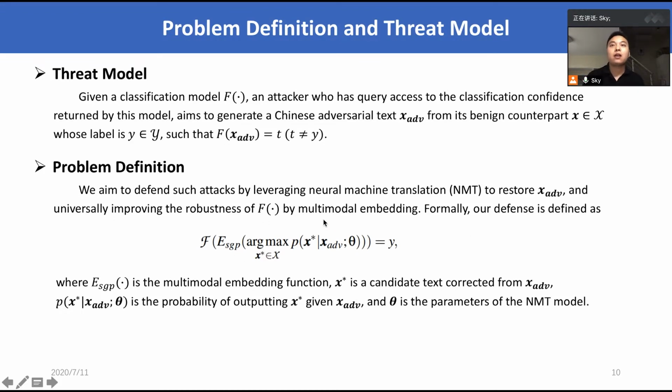Given an adversarial text generated by an attacker who has query access to the classification model, we aim to defend such attacks by using neural machine translation to restore this adversarial text and then universally improving the robustness of the classification model by multimodal embedding.